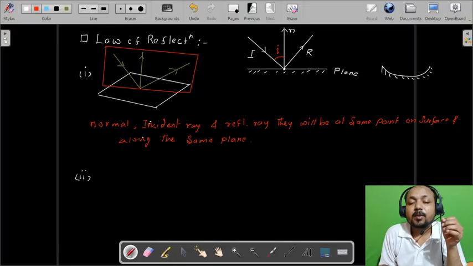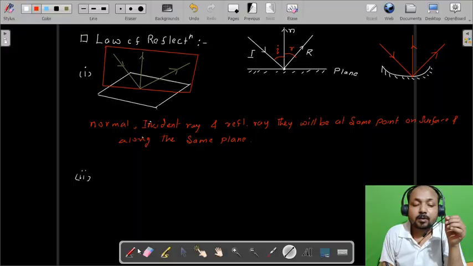The angle between the reflected ray and the normal is the angle of reflection. Here also, let's say this is the incident ray, this is the reflected ray, and this is the normal.